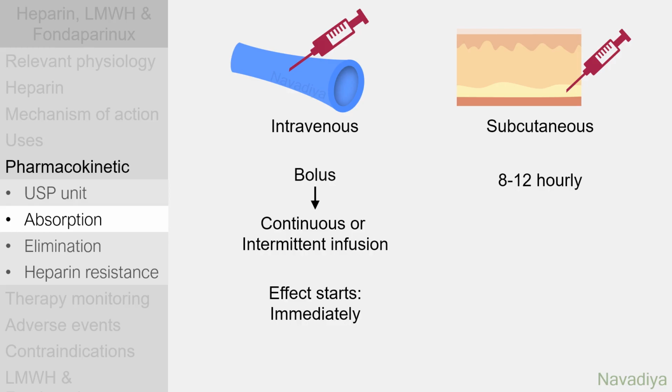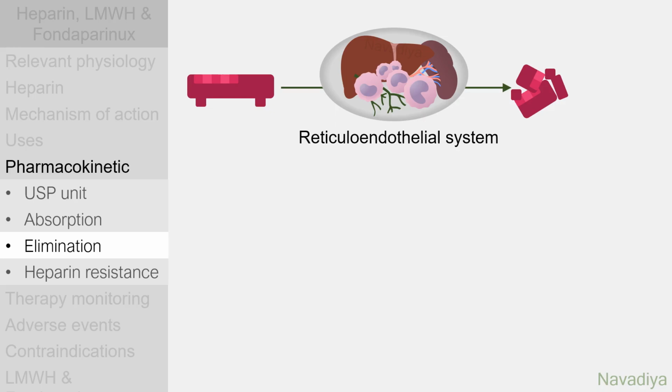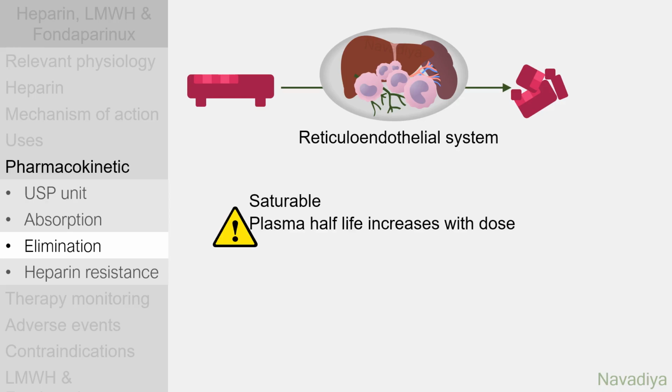Subcutaneously, it is given every 8 to 12 hours. Bioavailability is about 30% with this route, but it is not consistent and shows variation. Effect starts to develop about 1 hour after the injection. Moving to elimination. It occurs mainly by reticuloendothelial system. It is a saturable kinetic, so half-life of heparin increases with dose. It ranges from about 1 hour at 100 units per kilogram to about 5 hours at 800 units per kilogram dose.